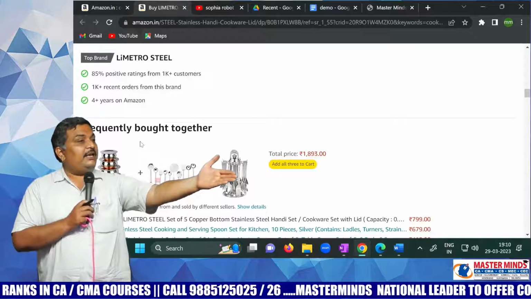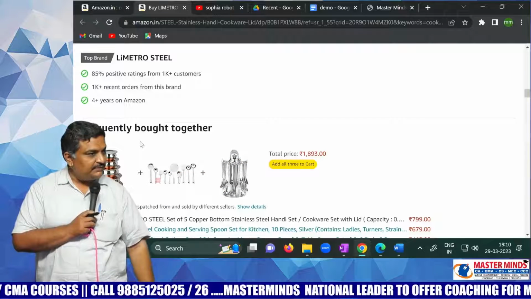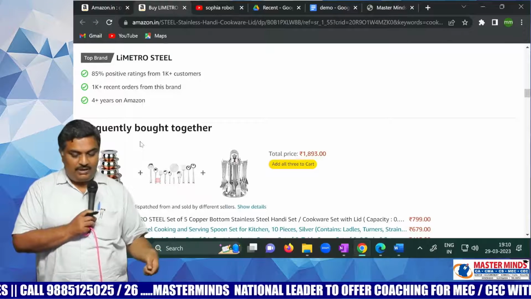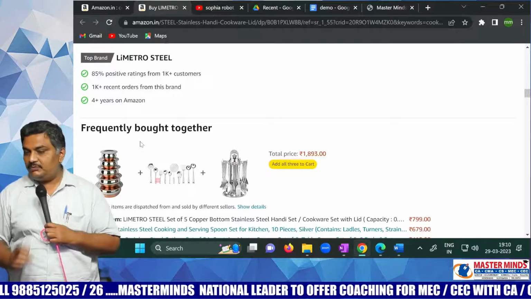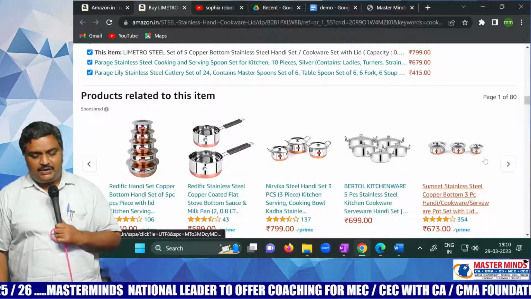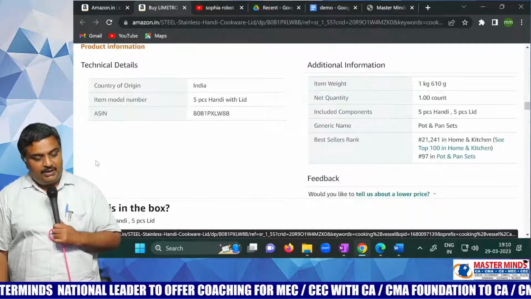In marketing terminology, this is called cross-selling. Already you are purchasing vessels, why don't you purchase ladles also? And if needed, plates also. You can purchase. Products related to this item, different types. So this is all called CRM, Customer Relationship Management.